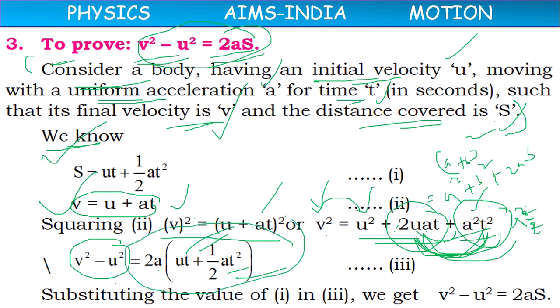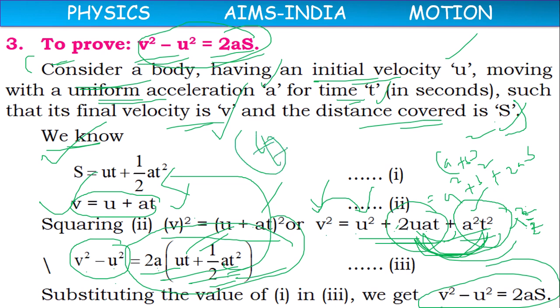This is the third formula, and this ut plus half at square is s. So v square minus u square equals 2as. This is the third formula. In the absence of time, we will make use of this equation.